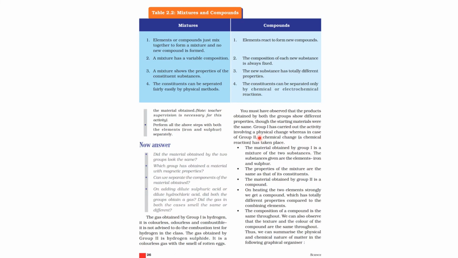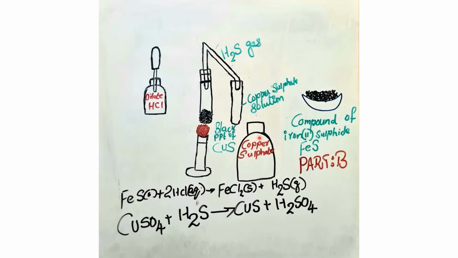Now, part B. When solid iron filings are added to dilute hydrochloric acid, iron chloride, or ferrous chloride, is formed with the liberation of hydrogen gas. So we have seen that iron plus hydrochloric acid gives iron chloride plus hydrogen gas.